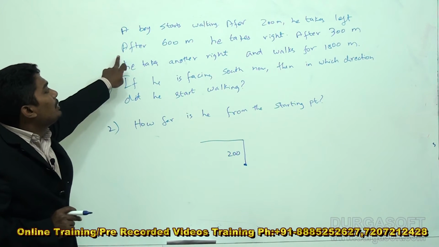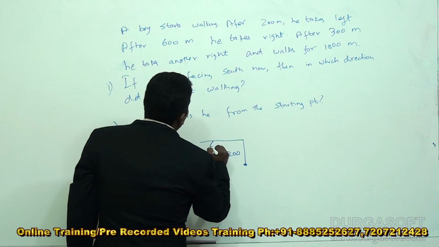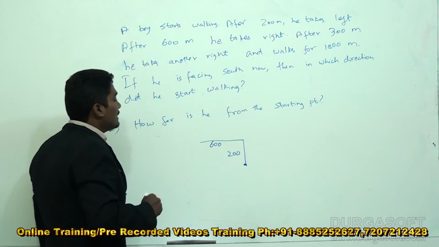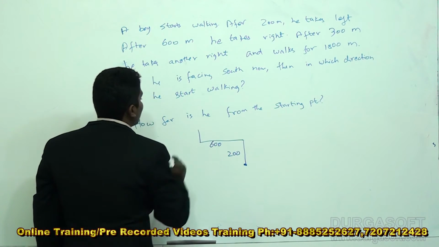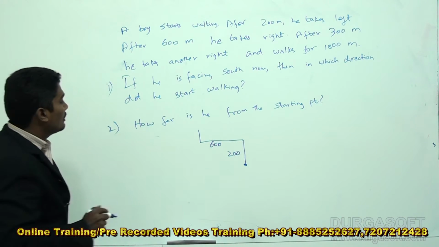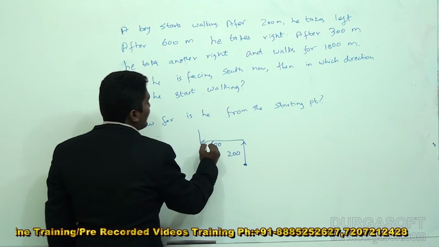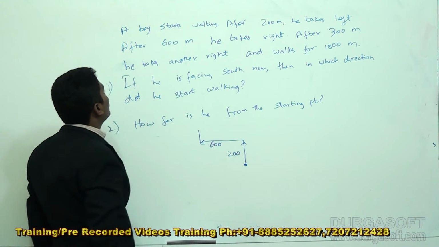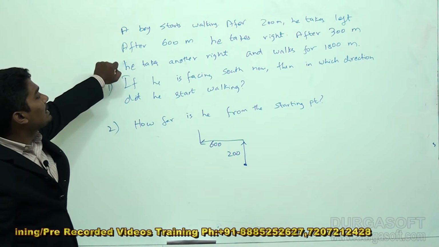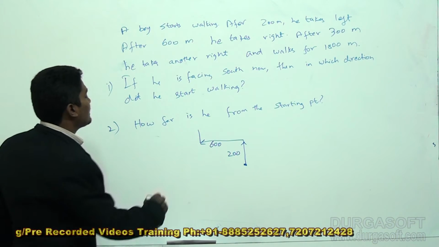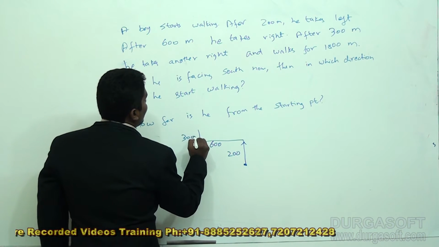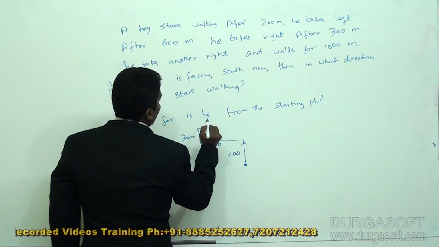Now after 600 meters he takes a right. So right will be this. First you are walking like this, you take left. Again walking like this, from this you take a right. After 600 meters he takes a right. After 300 meters he takes another right.